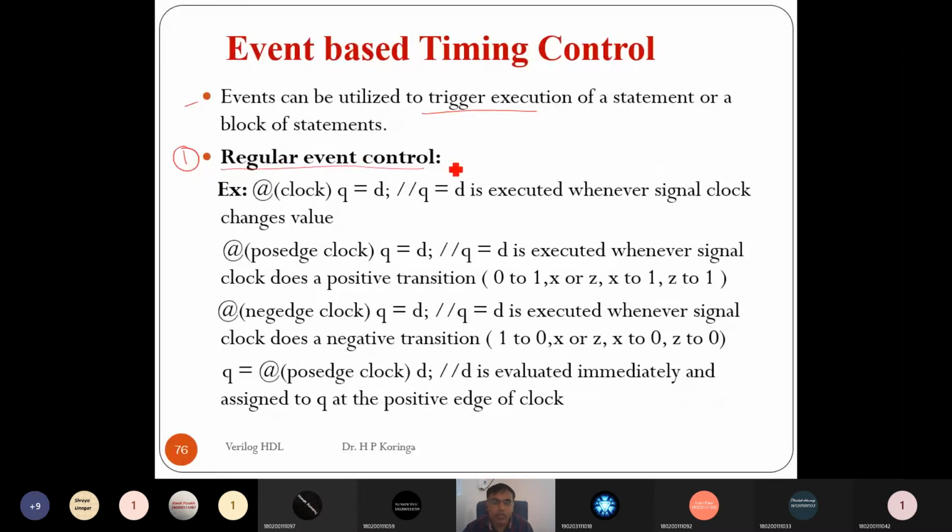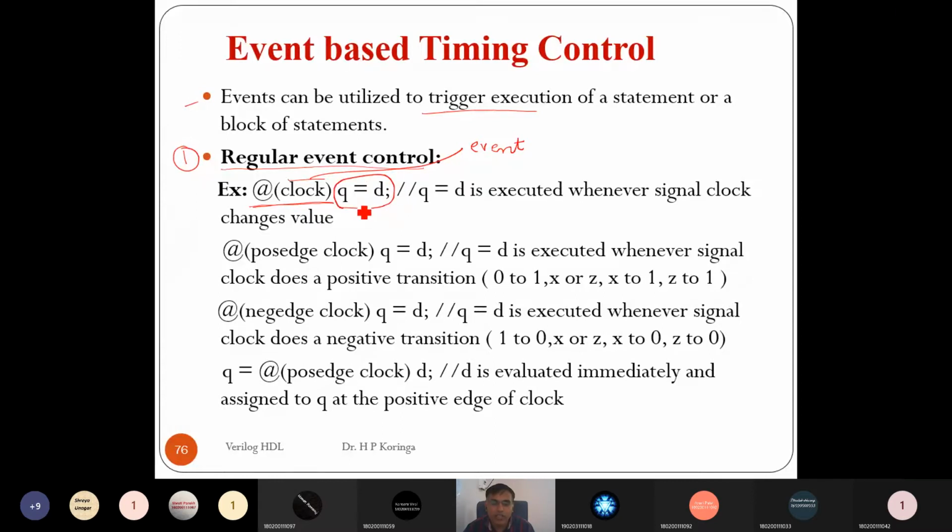So first is the regular event control. Here it is written @(clock). That means whenever there is any event on this clock, it executes the statement written after this @clock. So inside the @(clock) we have written q is equal to d, right?